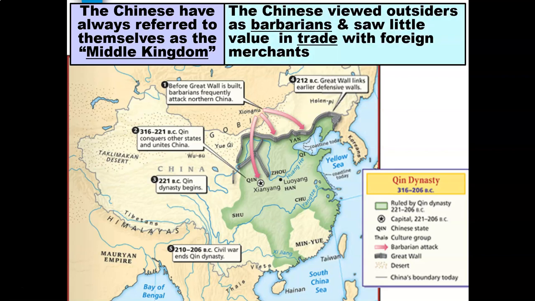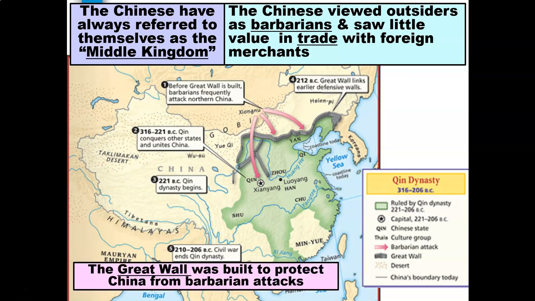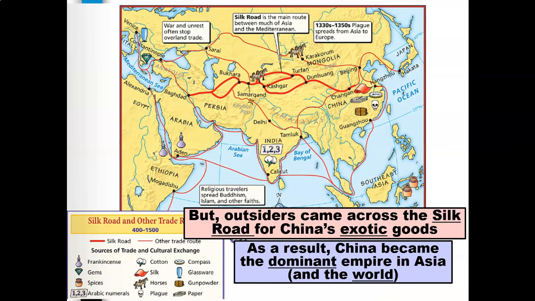The Chinese viewed outsiders as barbarians and saw little value in trade with foreign merchants. The Great Wall was built to protect China from barbarian attacks, but outsiders came across the Silk Road for China's exotic goods. As a result, China became the dominant empire in Asia and the world.